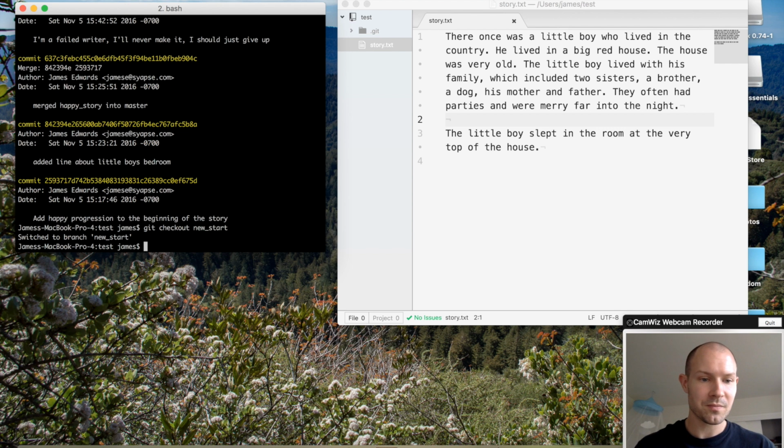Perfect. So what kind of things did we learn here? At the start of our project, we used git init to initialize Git in this project. When we make some changes that we want Git to track, we add those changes onto staging.